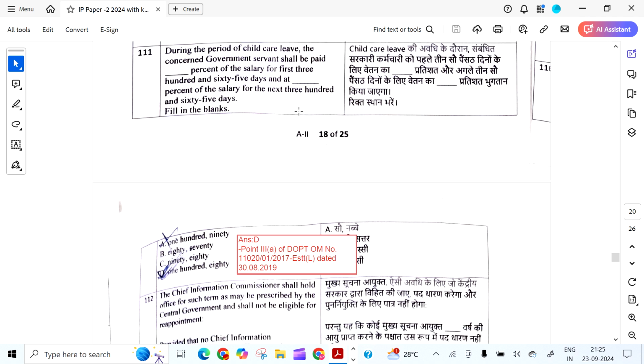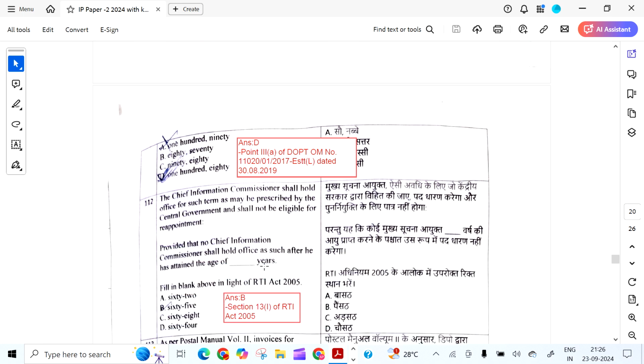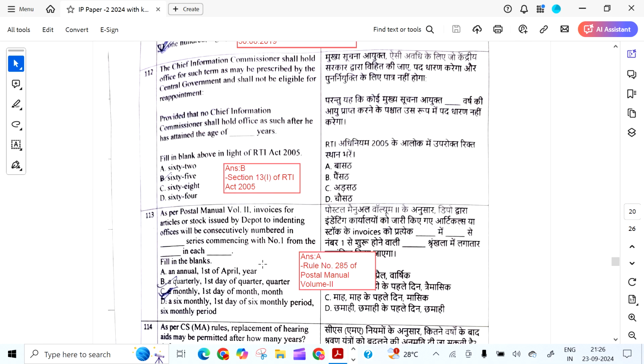During the period of child care leave, the concerned government servant shall be paid dash percent of salary, that is 100% of salary for the first 365 days, and 80% of salary for the next 365 days. This is as per OM number 8 dated 38/2019 DOPT.